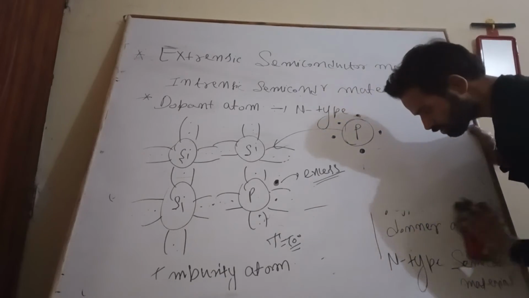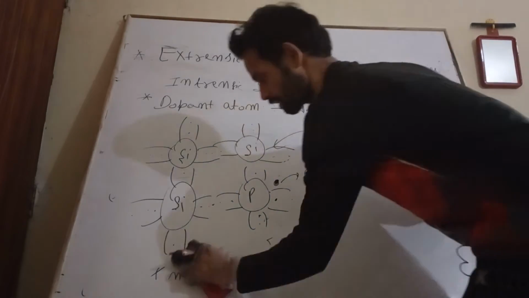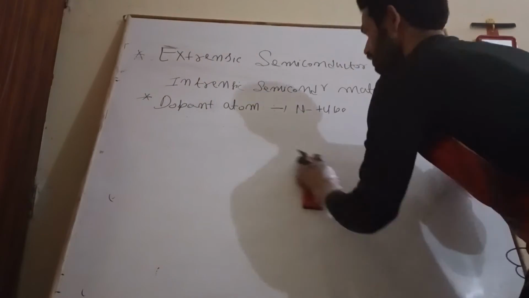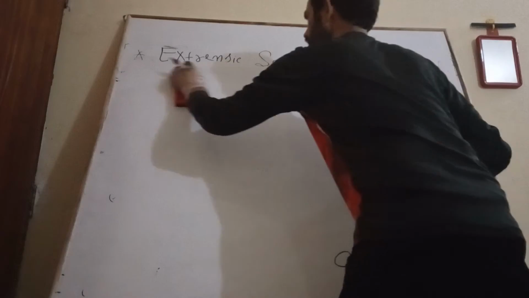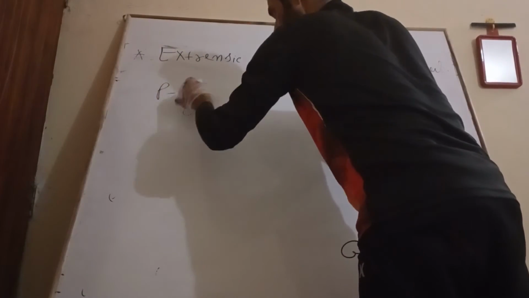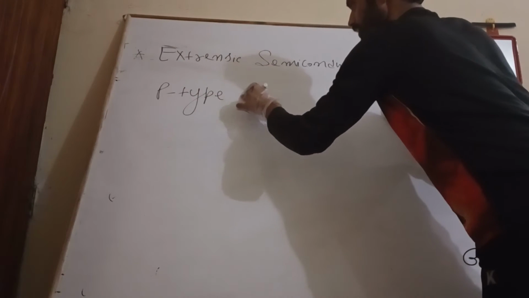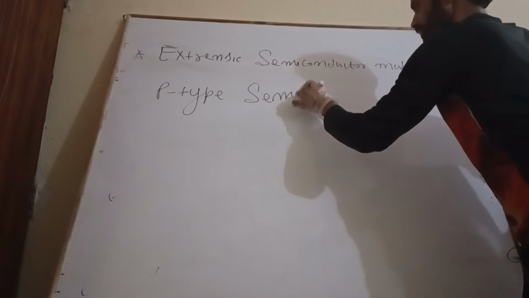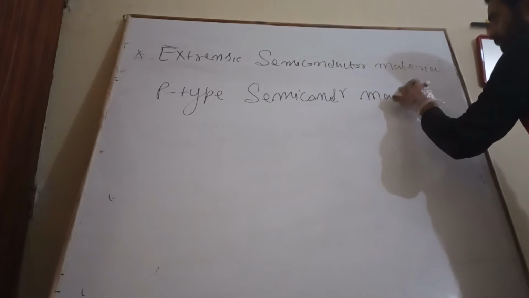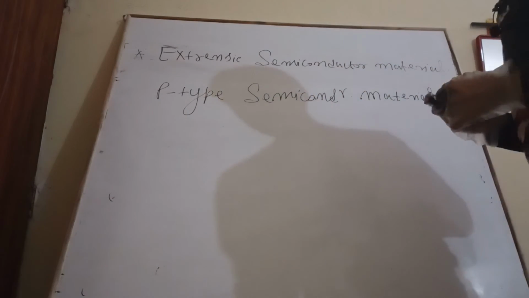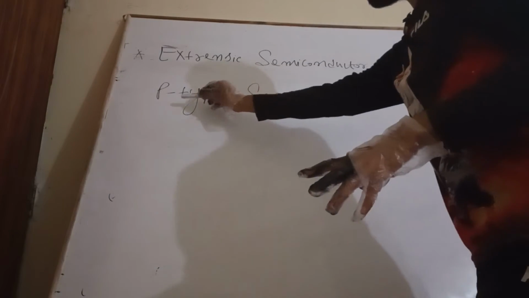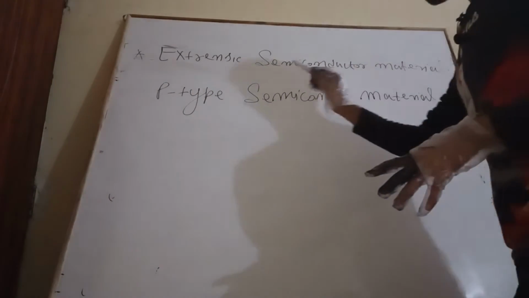Now we come to p-type semiconductor material. As with n-type semiconductor material, we are going to see the p-type semiconductor material. So what will we do here?